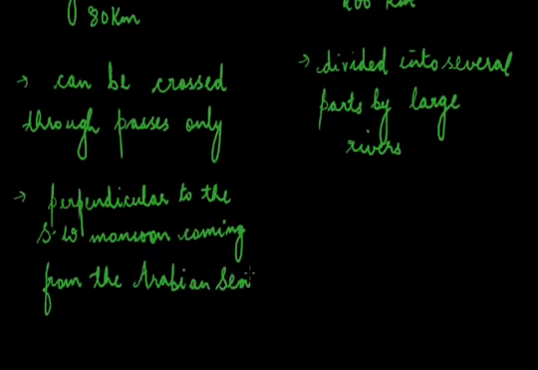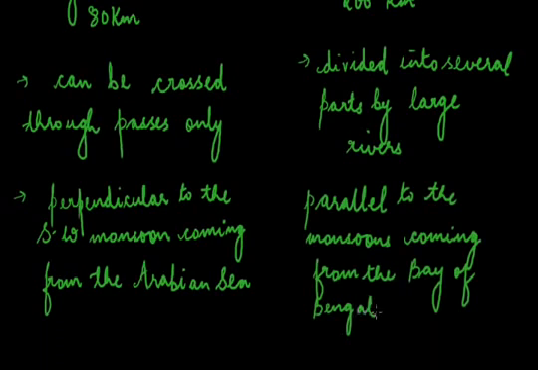In case of Eastern Ghats, it is almost parallel to the monsoons coming from the Bay of Bengal and does not cause much rainfall. We study in the chapter on climate that Indian monsoon has two branches. One branch advances from the Arabian Sea and the other branch advances from the Bay of Bengal.